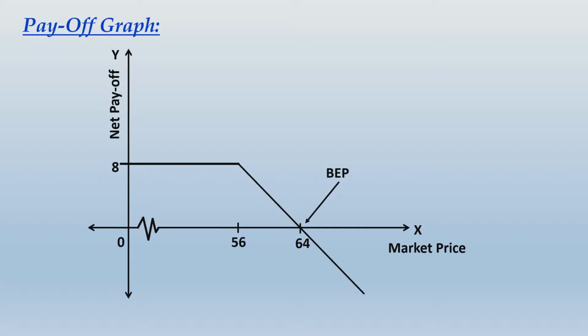Keep in mind one thing, for call option, whether you take the viewpoint of option holder or option writer, the break even will always arise at strike price plus premium. Strike price was 56, premium was 8, so strike price plus premium, 56 plus 8, will be 64. So whether it is the case of holder or writer, the break even will be 64.